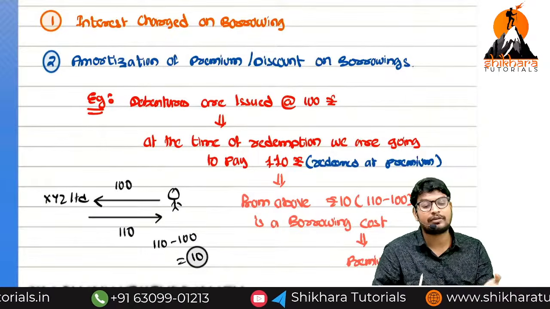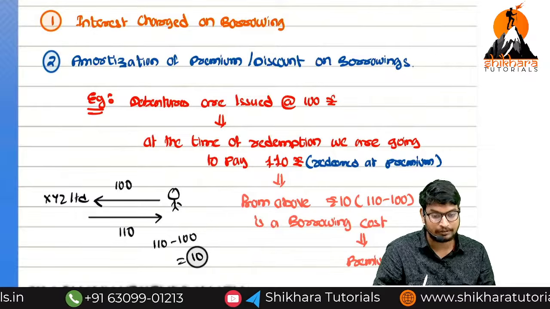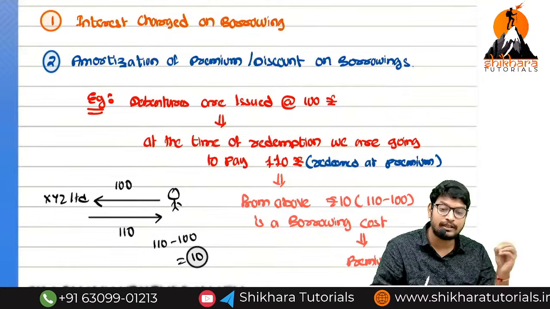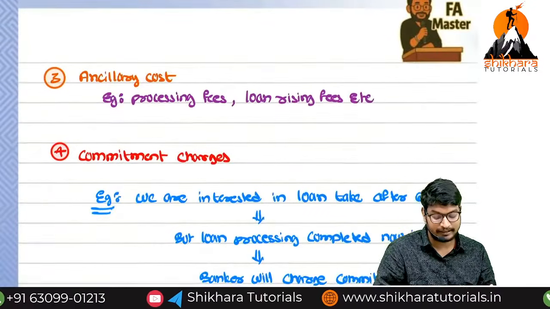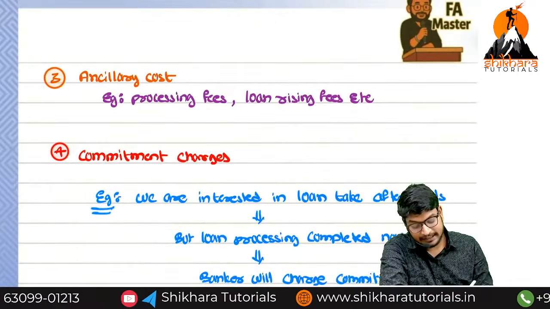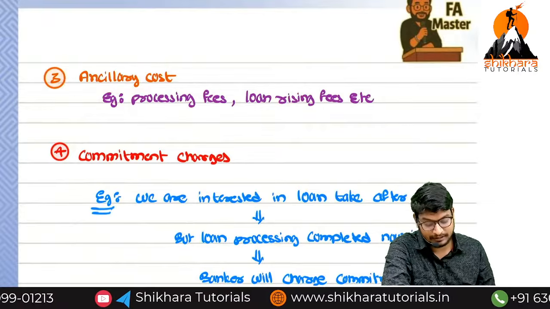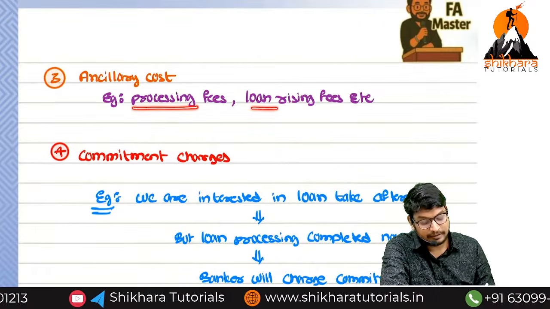Issue of debenture is called a borrowing. Are you getting the point or not? That premium is also called borrowing cost as per AS 16. That is what I have explained here. Next one, ancillary cost. What is the meaning of ancillary cost, sir? Processing fees, loan raising fees, etc.